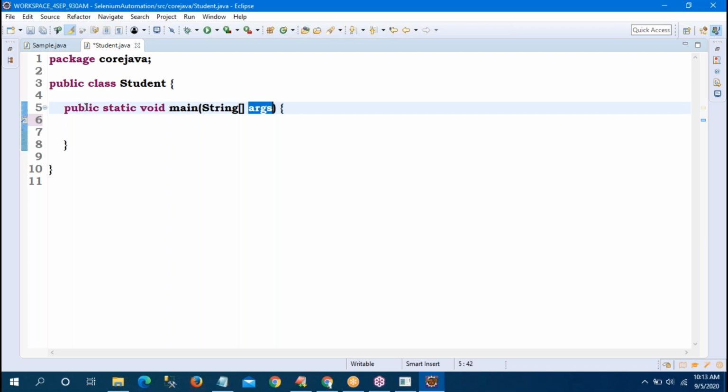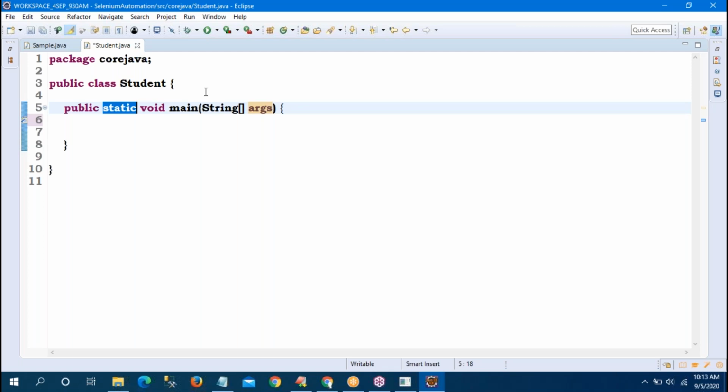Now, public is an access modifier. Because we don't know about modifiers, I will tell that one. Static also. Methods have two types, static method and non-static method. It is a static method. Void means return type, it does not return anything. Main is the name they gave. String brackets mean it is a declaration. Args is one variable. These accept the command line arguments. That is the default method.